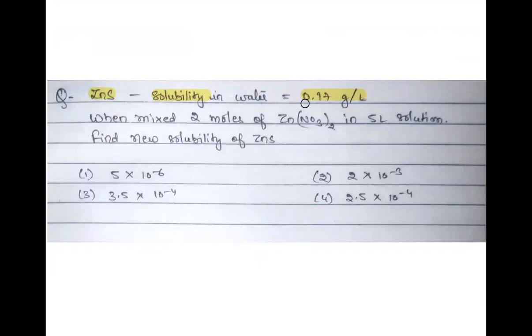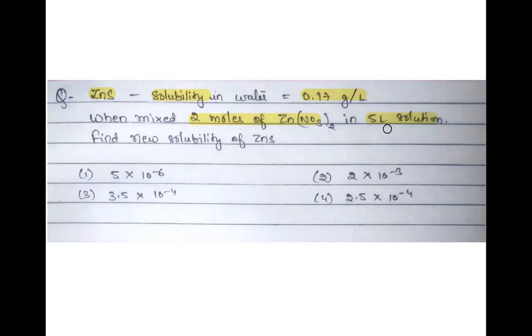Then after that, you have to see what effect it has on its solubility when common ion effect comes into the picture. So for that, you added 2 moles of zinc nitrate in 5 liters of solution. Okay, so this is what has been given. So this is moles and this is liters. So what you will be doing, first of all, you will convert this into molarity, right?